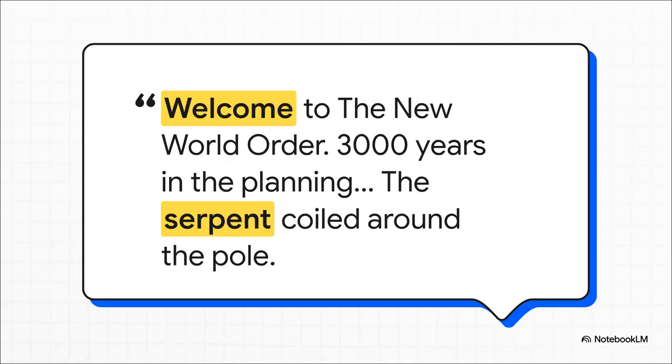The author literally connects the medical and financial worlds into a single apocalyptic vision, writing, "Welcome to the New World Order. 3,000 years in the planning. The serpent coiled around the pole, the dollar symbol, universally recognized and associated with finance and medicine, the 2 halves of the pincers now closing tight upon us."